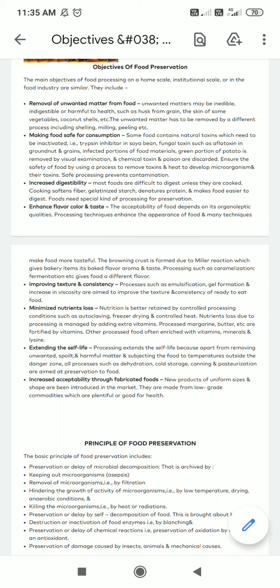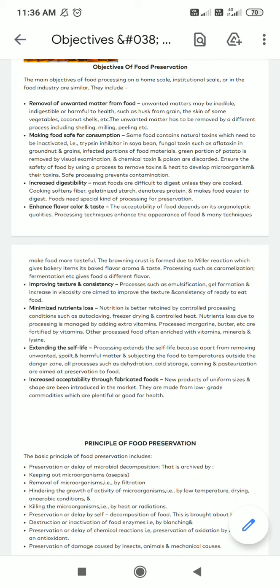It is also helpful to avoid the oxidation of fats and to maintain the nutritional value, texture, and flavor of the food. Now, the main purpose of food preservation is to retain the nutritional content of the food, its texture, and its flavor.